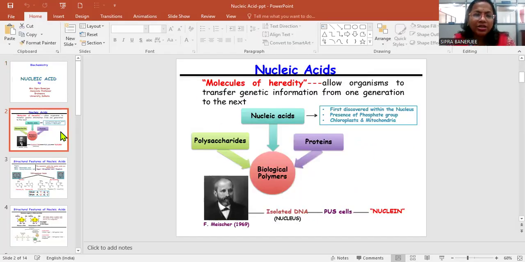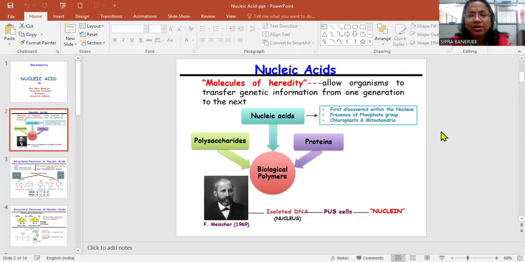So, we can say the nucleic acid is a molecule of heredity. That means it allows organisms to transfer genetic information from one generation to the next generation. The nucleic acid is composed of generally nucleic acid, some polysaccharide and some protein also. This is the biological polymer of the chromosome or genetic material. It was discovered first within the nucleus, and it has a phosphate group, and it is present in the chloroplast and mitochondria also. But the nucleic acid genetic material is the most important.